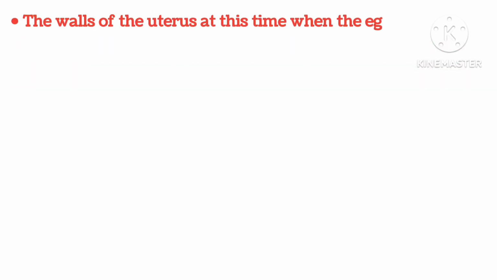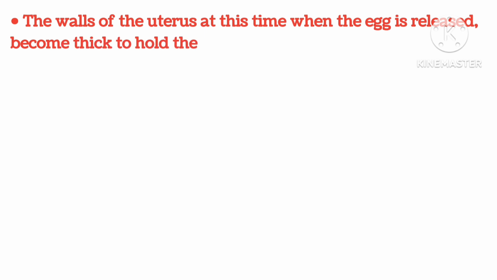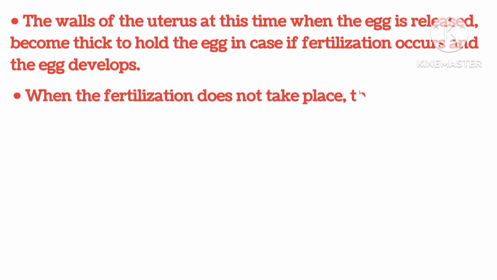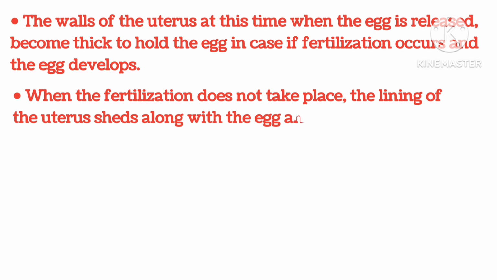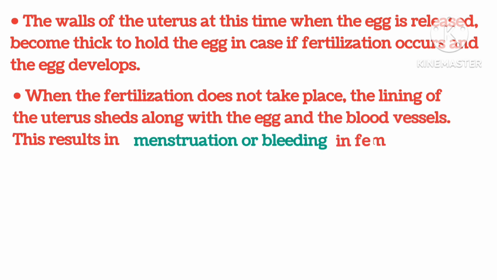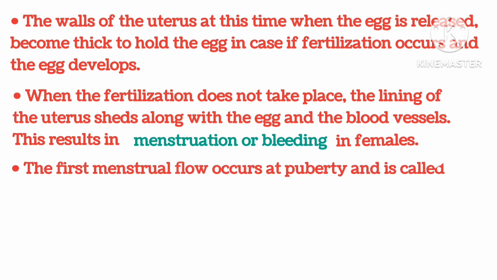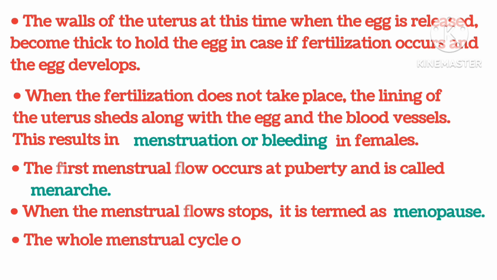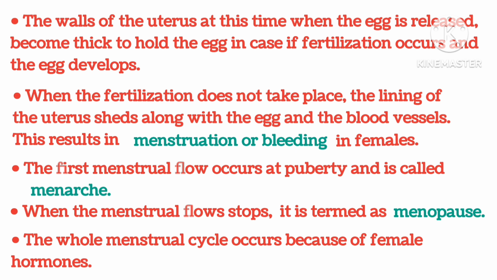The walls of the uterus at this time, when the egg is released, become thick to hold the egg in case fertilization occurs and the egg develops. When fertilization does not take place, the lining of the uterus sheds along with the egg and the blood vessels. This results in menstruation or bleeding in females. The first menstrual flow occurs at puberty and it's called menarche. When the menstrual flow stops, it is termed menopause. The whole menstrual cycle occurs because of female hormones.